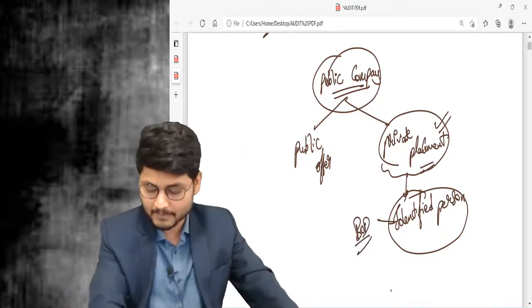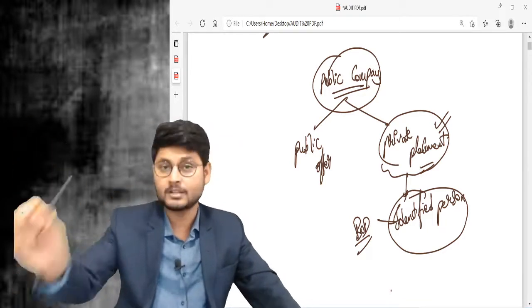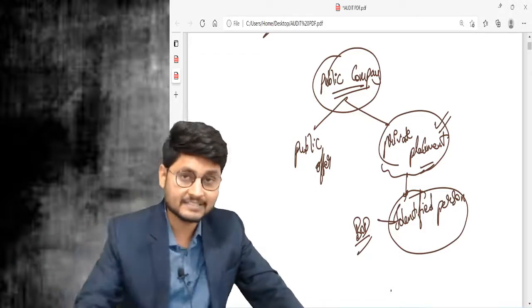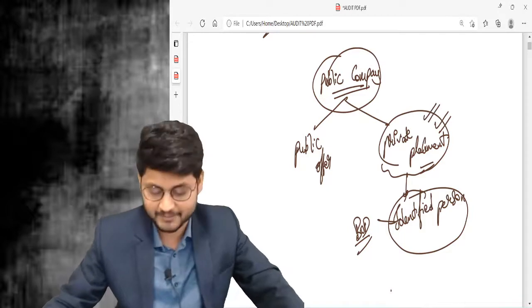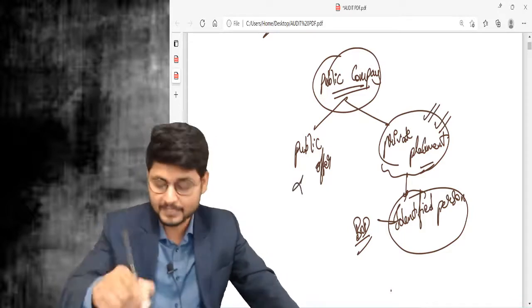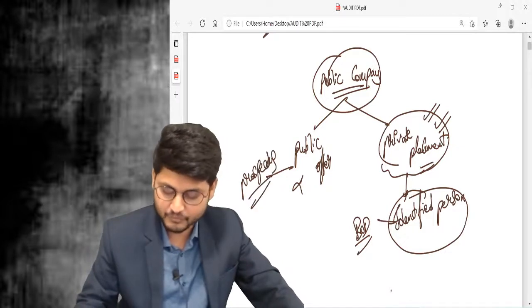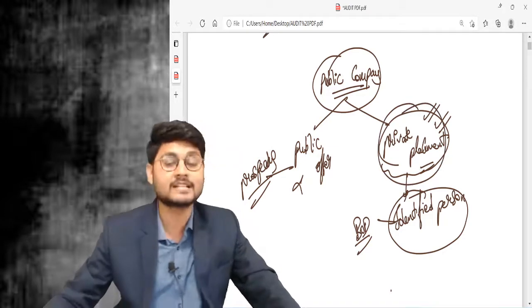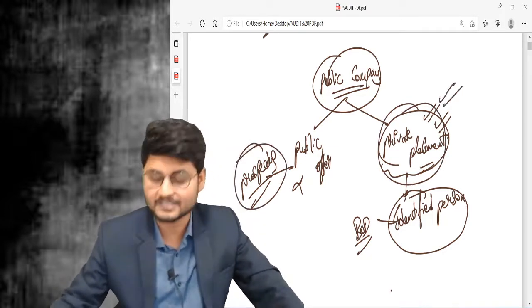Now there is a public company, and the board of directors have selected a few people. When the company offers the securities only to those few people, that offer is called private placement. It is not a public offer. When there is a public offer, prospectus provisions are applicable. But as this is private placement, no general public is involved, so prospectus provisions are not applicable. There is a different process for this.